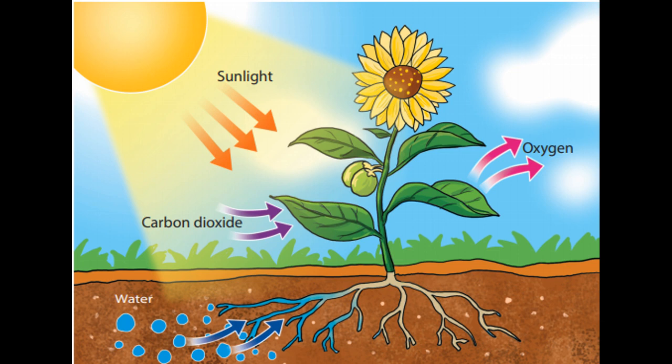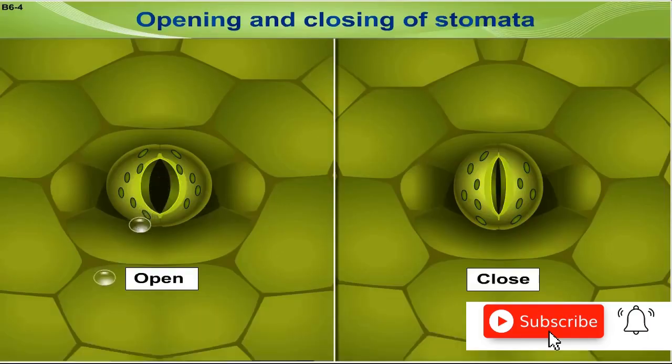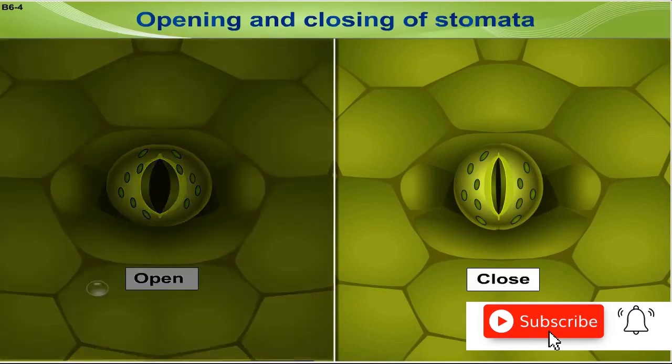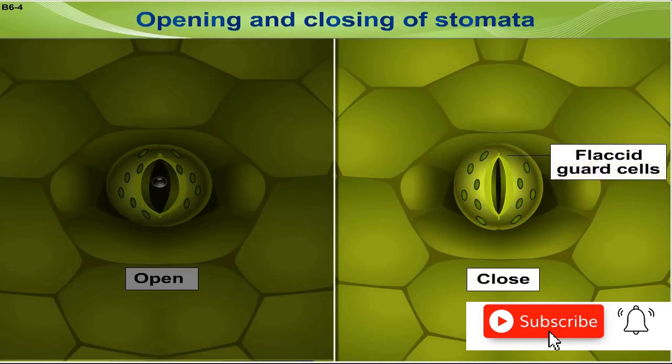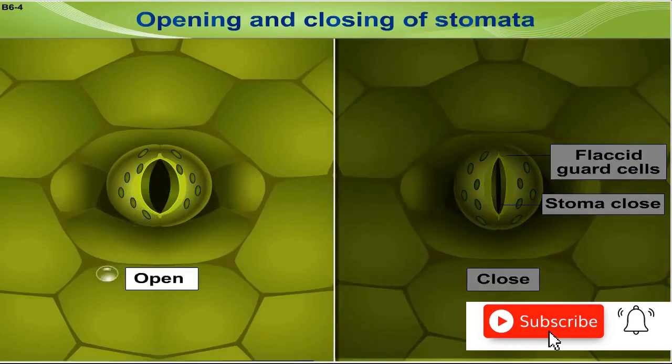So if you observe this plant leaf under a microscope very clearly, there are tiny holes in the upper and lower surface both. In the lower surface of the leaf, there are more holes than in the upper surface. Right, children? These tiny holes are known as stomata. Now it's another new term. Stomata.